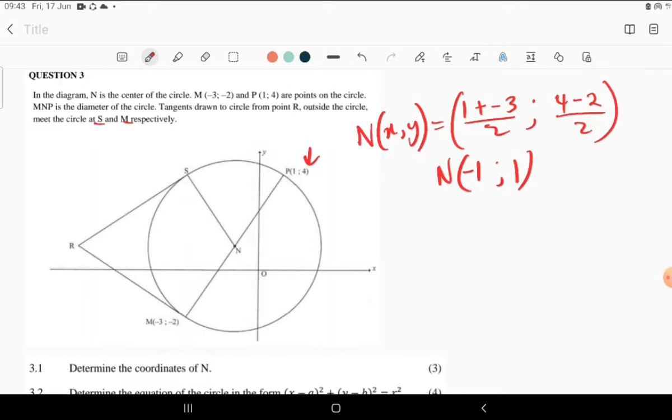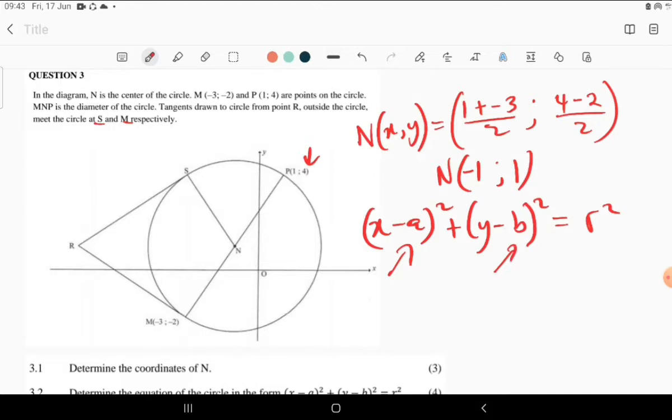Determine the equation of the circle in the form (x - a)² + (y - b)² = r². So we have this form, which is just a form to fill in. One thing you need to remember is that A and B are the coordinates of the center, which are the coordinates of N respectively.